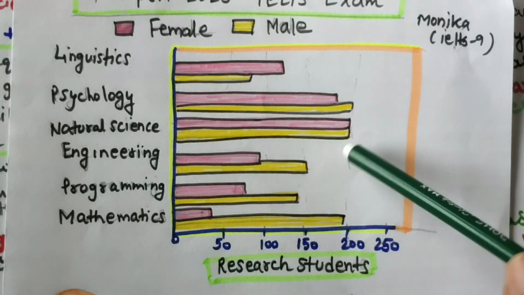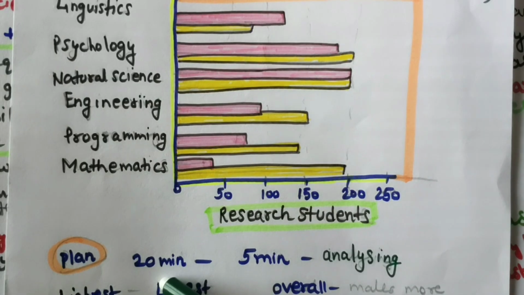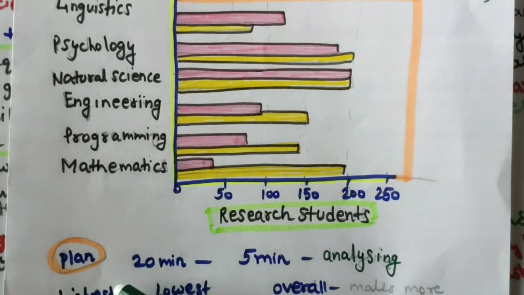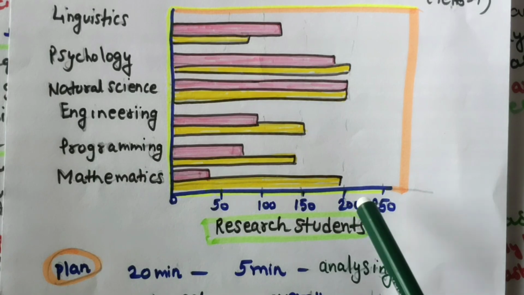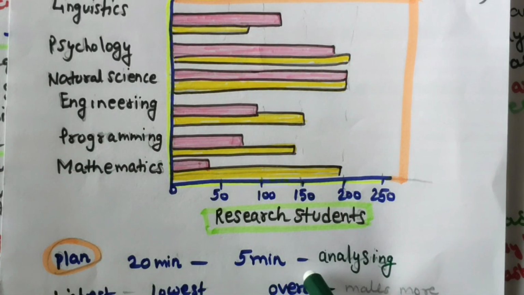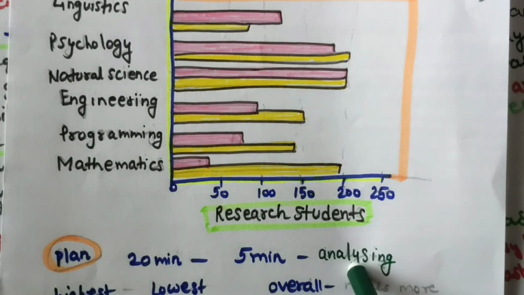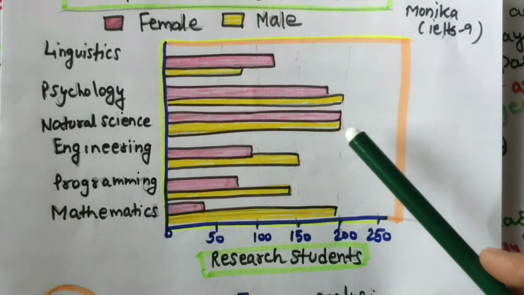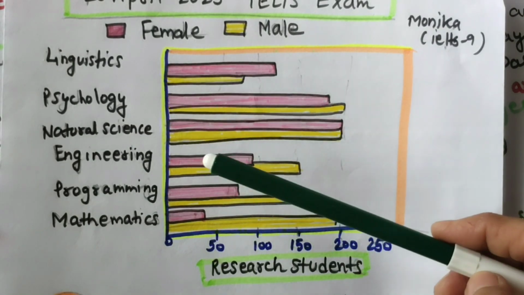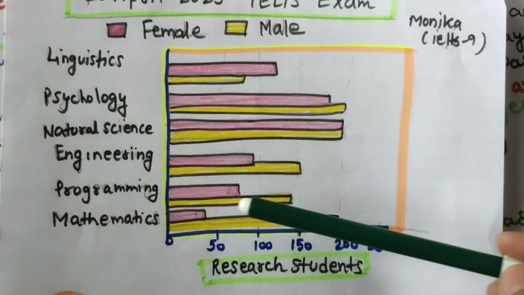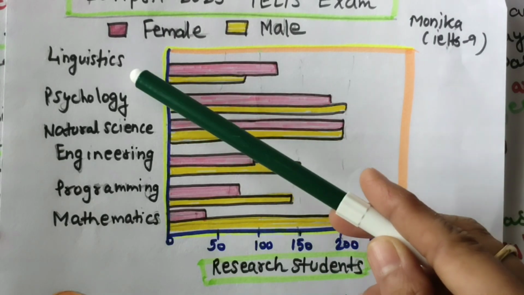Now as you know, we have 20 minutes to write this, so I'm doing planning now. Don't spend too much time on writing task 1, because we need to spend at least 40 minutes on the essay. Of the 20 minutes, please spend the first 5 minutes on analyzing and reading the diagram. That is what I was doing, reading and analyzing, familiarizing myself with this diagram.